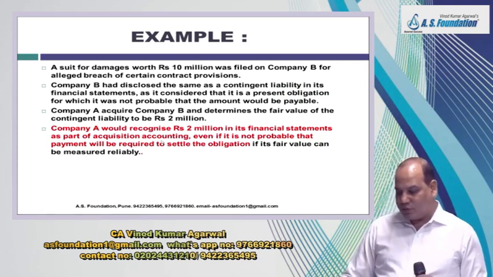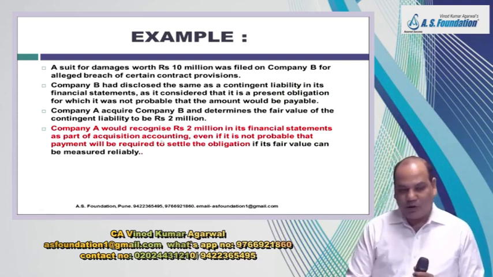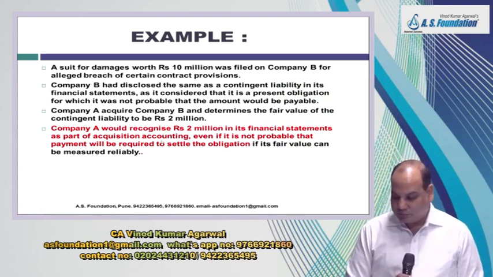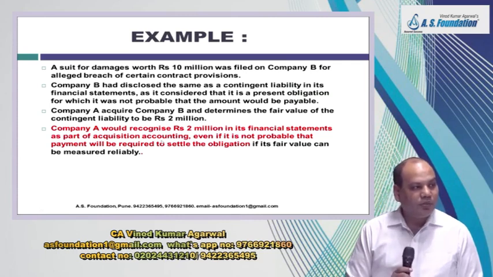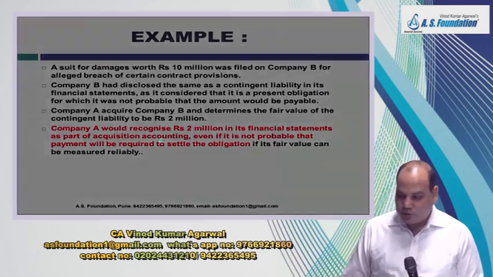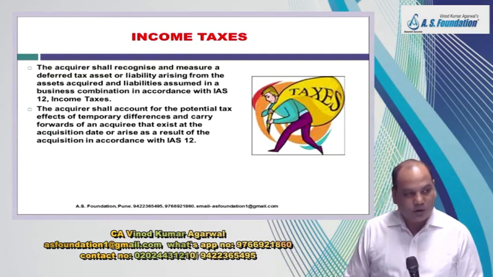As a part of acquisition accounting means it will affect the value of goodwill calculation. Even if it is not probable that payment will be required to settle the obligation, as long as the fair value can be measured reliably. So is it not a deviation from the usual practice of accounting of contingent liability? Yes.